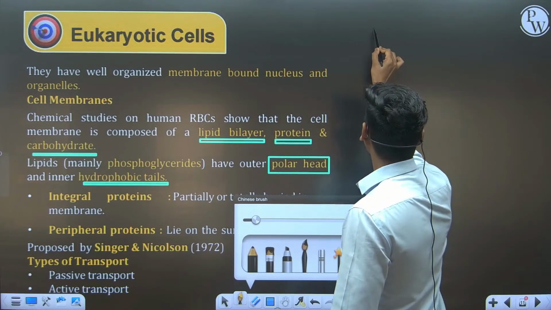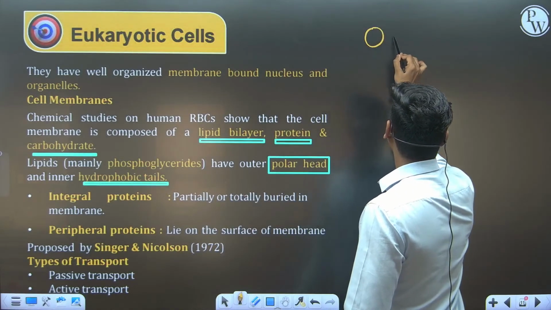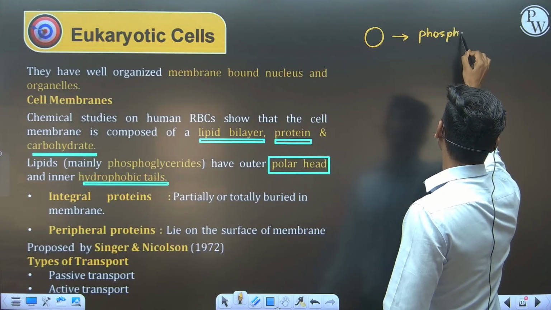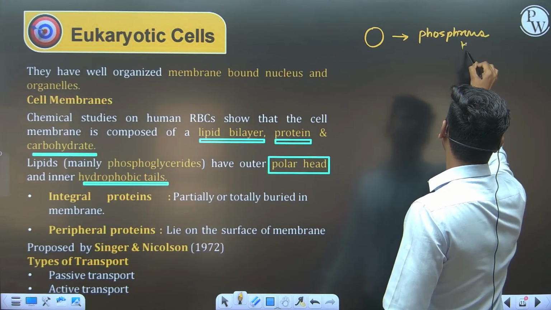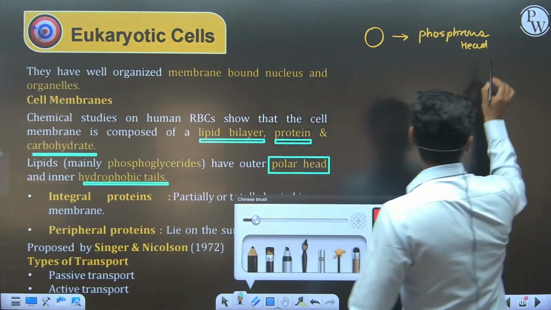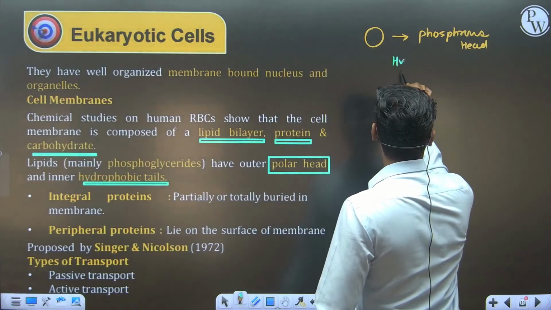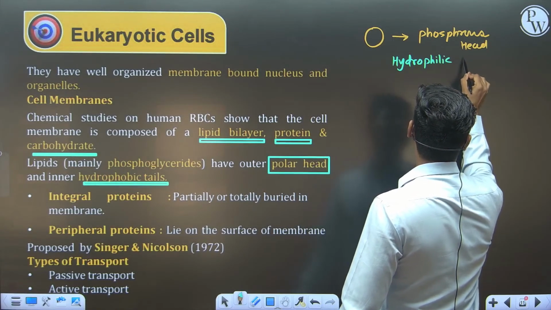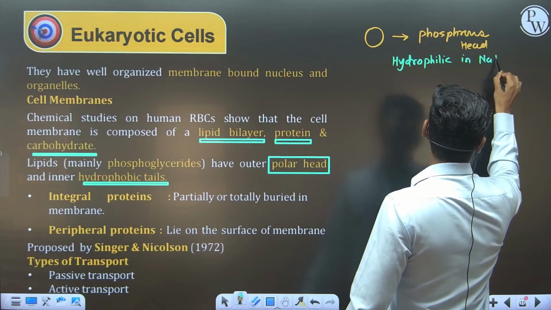If I am drawing one circle and this is the phosphorus head, we can call it hydrophilic in nature.